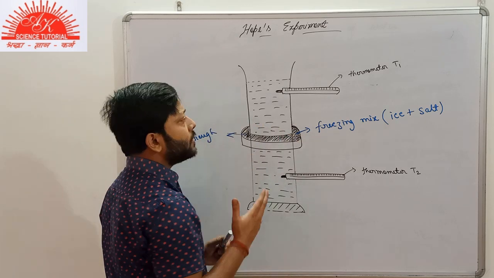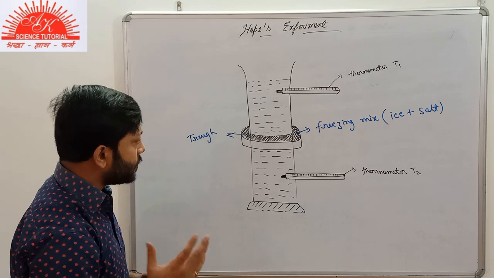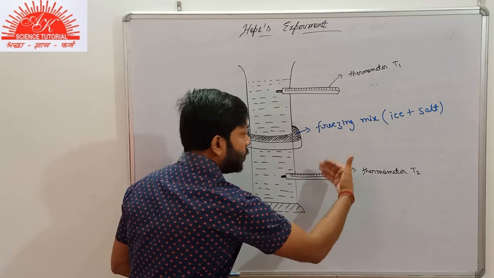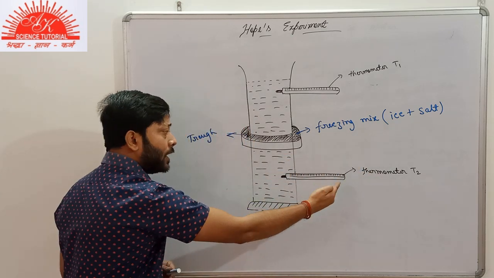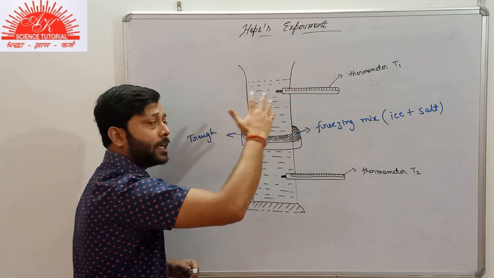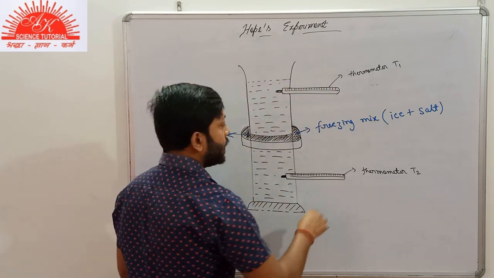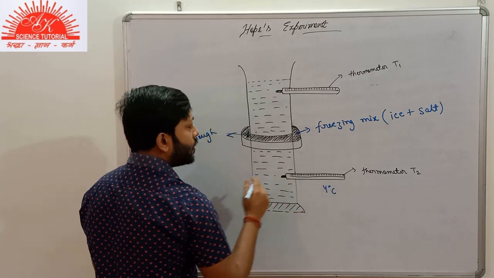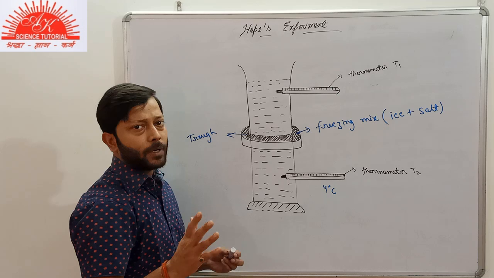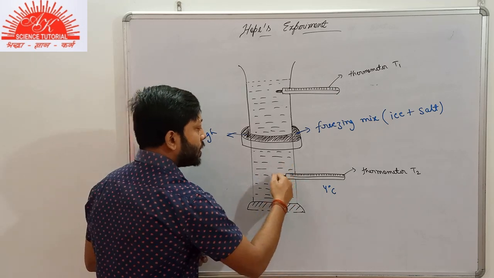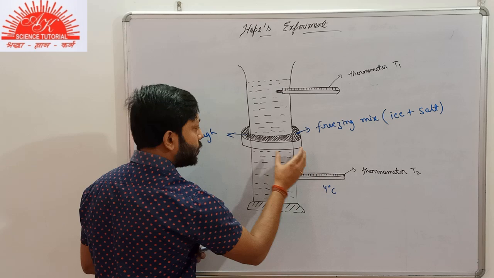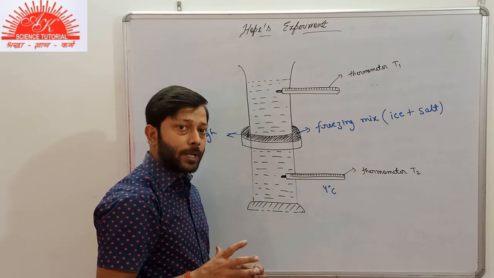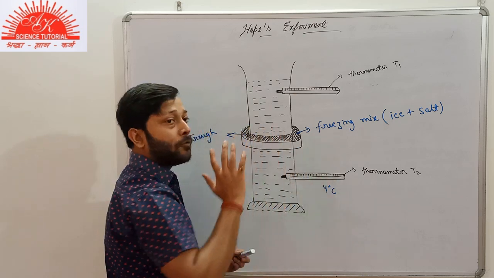So what will be the observation? I'll tell you the observation firstly, then we will get the explanation of it: why does the thermometer T2 firstly record the fall in temperature, and then thermometer T1 records the fall in temperature. So initially, suppose this water is at room temperature, 20 degrees Celsius. Firstly, the thermometer T2, that is in the lower section of this cylinder, will record a fall in temperature from 20 degrees Celsius up to 4 degrees Celsius.